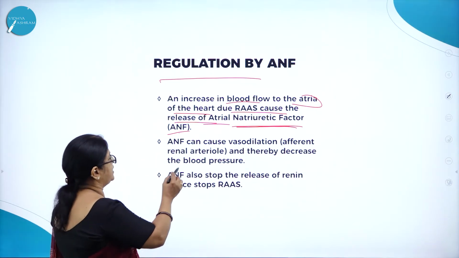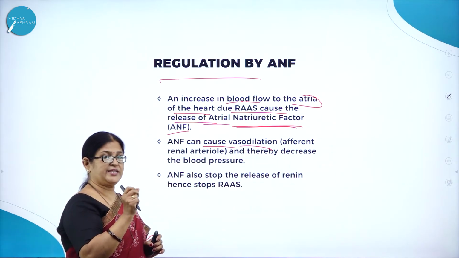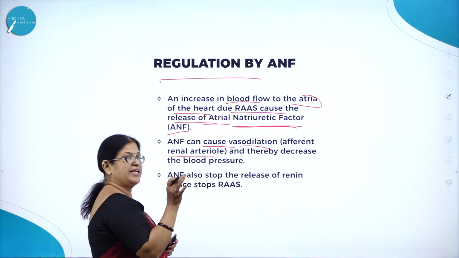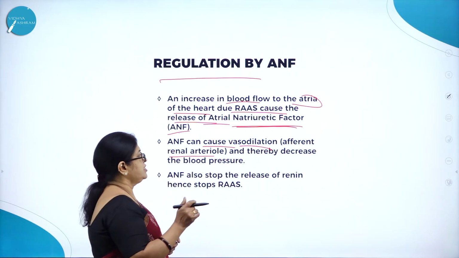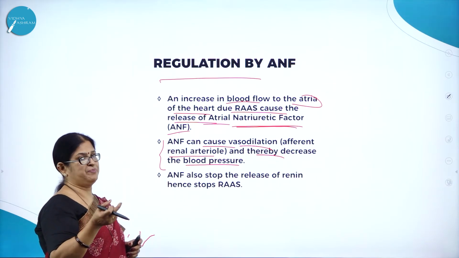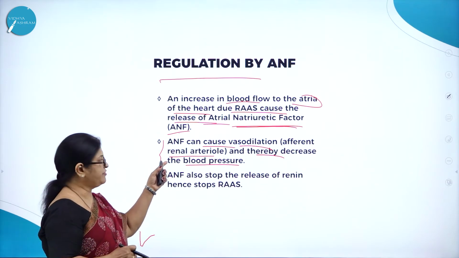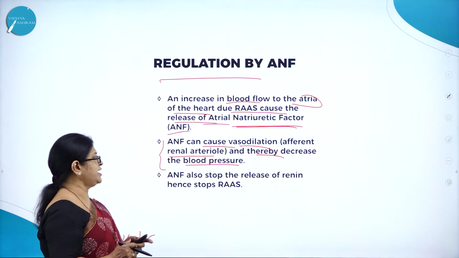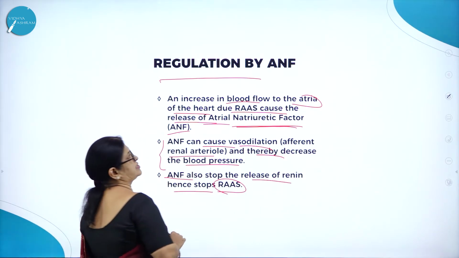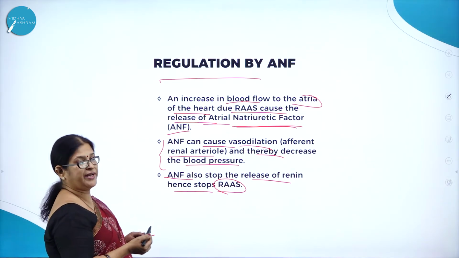ANF. Then ANF can cause vasodilation. What do you mean by vasodilation? That is the expansion of the arteriole, particularly the afferent renal arteriole. Dilating means expansion, and thereby it decreases the blood pressure. If it is more narrow, there is more pressure. So ANF can cause vasodilation of the afferent renal arteriole and thereby decrease the blood pressure. ANF also stops the release of renin, hence stops RAS. So even ANF is involved in regulating the kidney function.